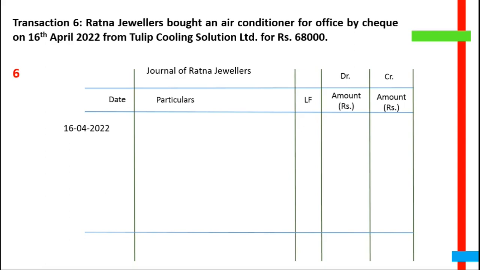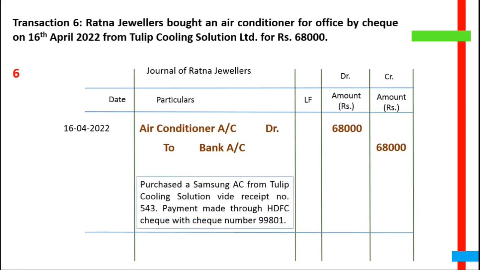We can debit air conditioners account or electrical equipment account because buying of such items increases the asset for the business and any increase in asset is debited in the books of accounts. Since the payment has been made by check, therefore we will credit bank account as payment implies decrease in bank balance. Bank balance is an asset and any decrease in asset is credited in the journal. I hope these examples have clarified the matter under our learning objectives for this video.